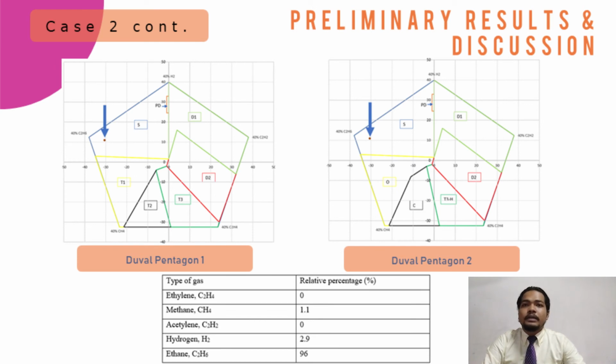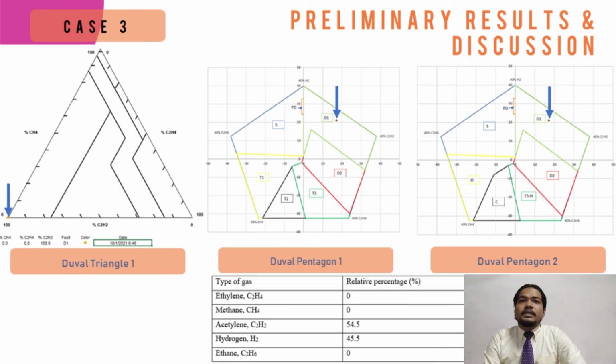The same as before, the percentage of gas are provided in the slide. You can see that. From the interpretation of DP1 and DP2, both of them indicate the same fault, which is S. S is stray gassing of oil.